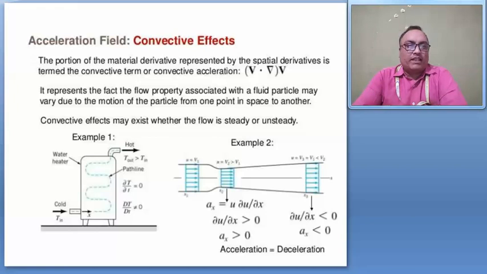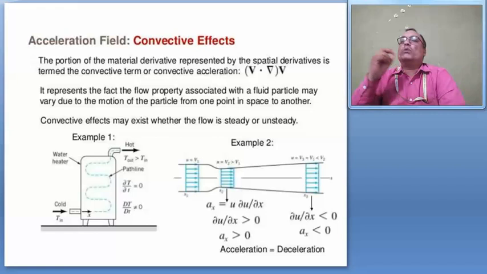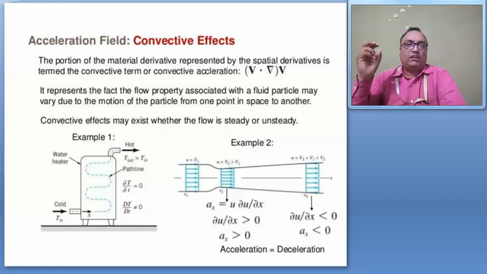And it represents the flow property associated with the fluid particle. The property associated with a fluid particle may vary due to motion of the particle by different space coordinates, and the effect may exist whether the flow is steady or unsteady.